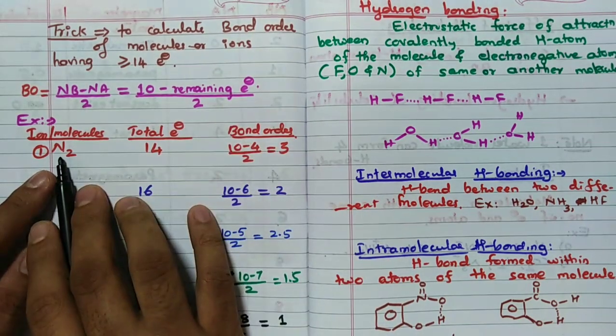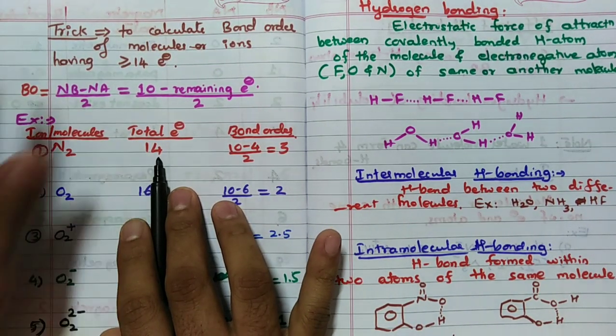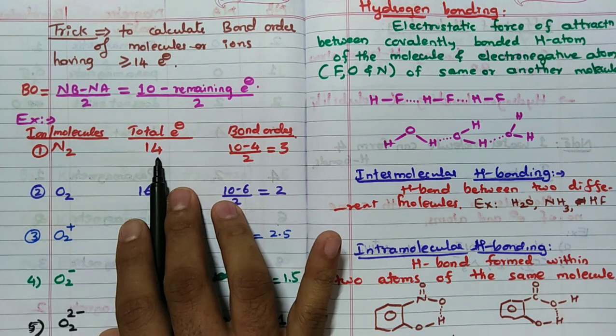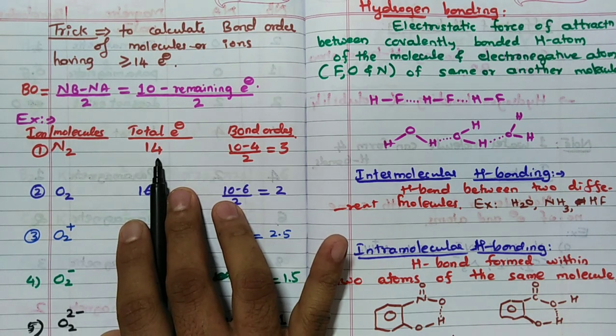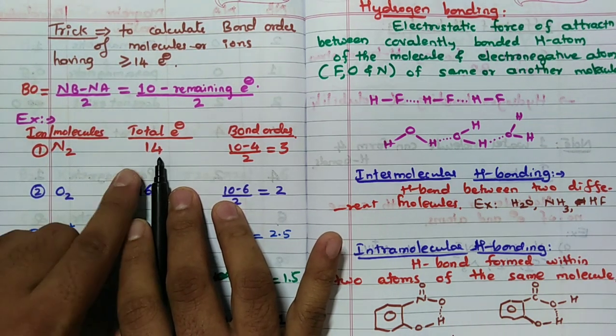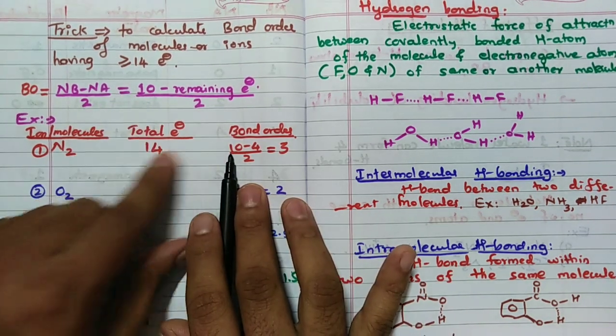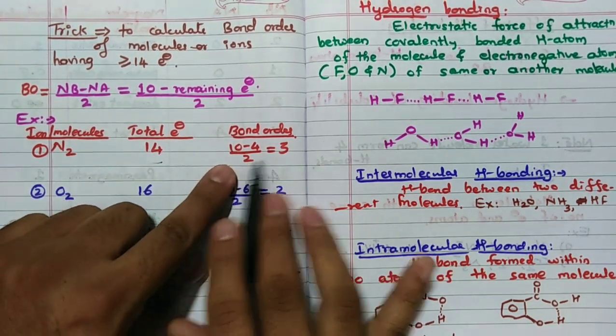See here. N2, I have taken 14 total electrons, correct? Here we will not consider valence electrons. Total electrons we have considered. 14 electrons I have considered. Correct? So 14 electrons. 10 I will write first. Remaining is how many? 4, right? 10 minus 4 by 2 is equal to 3.